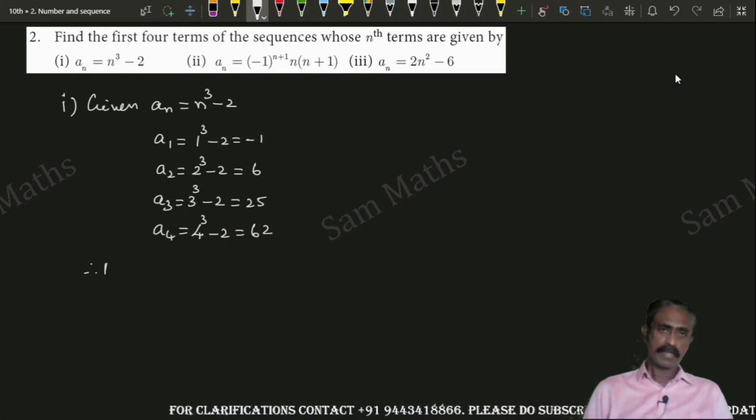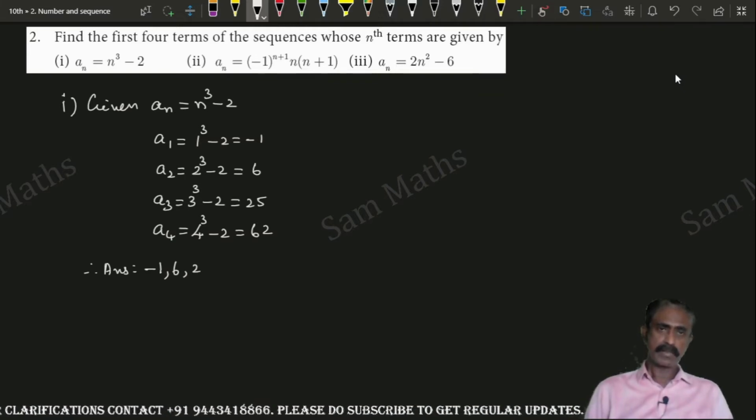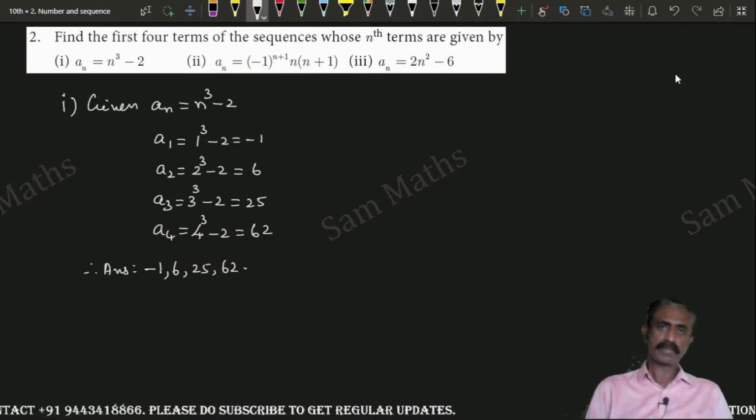Therefore, the first 4 terms are minus 1, 6, 25, 62.